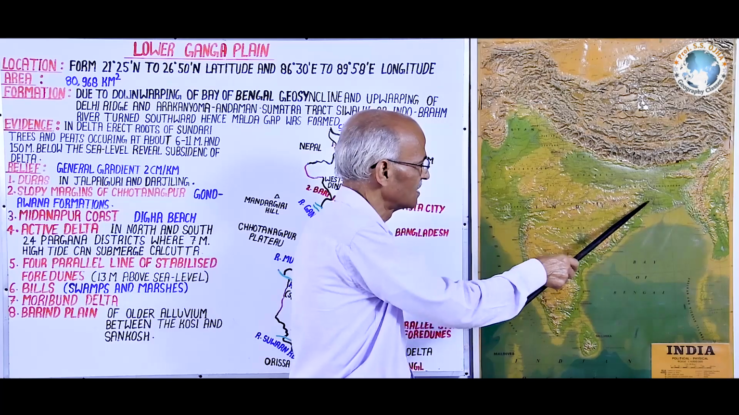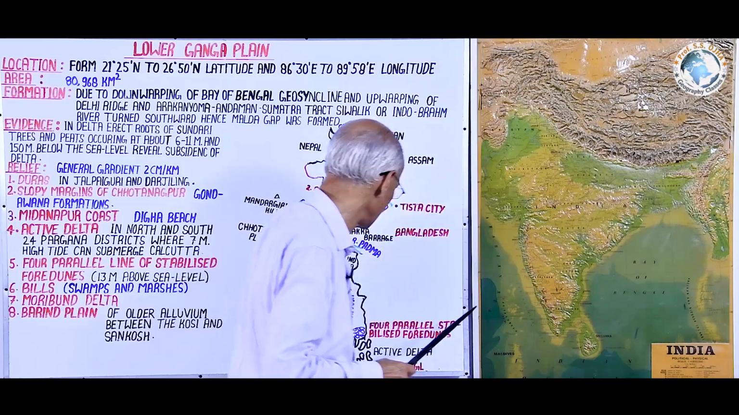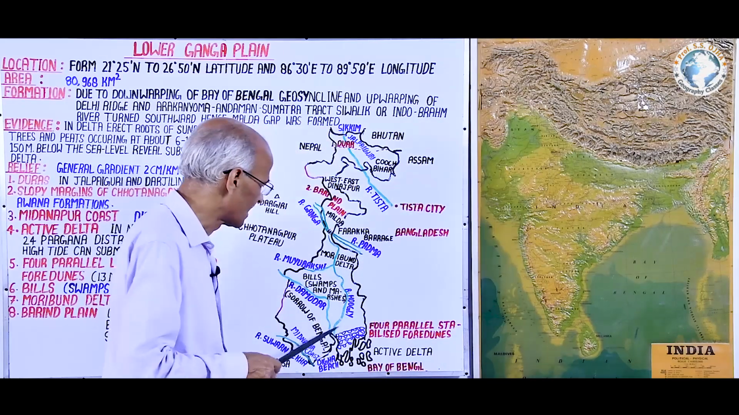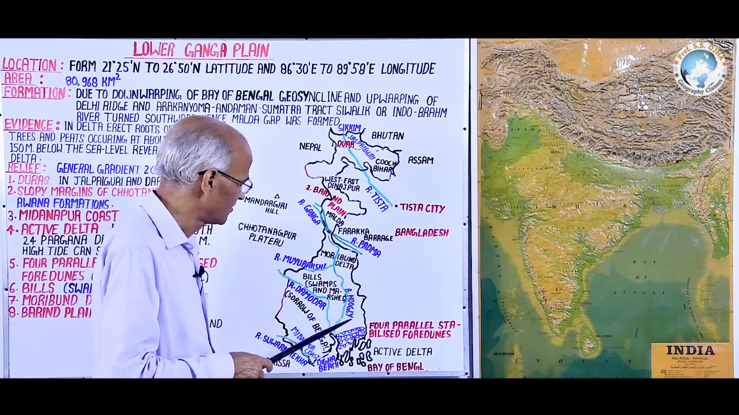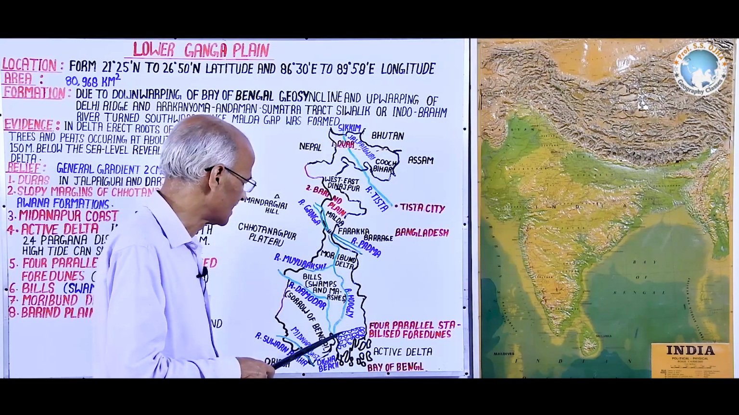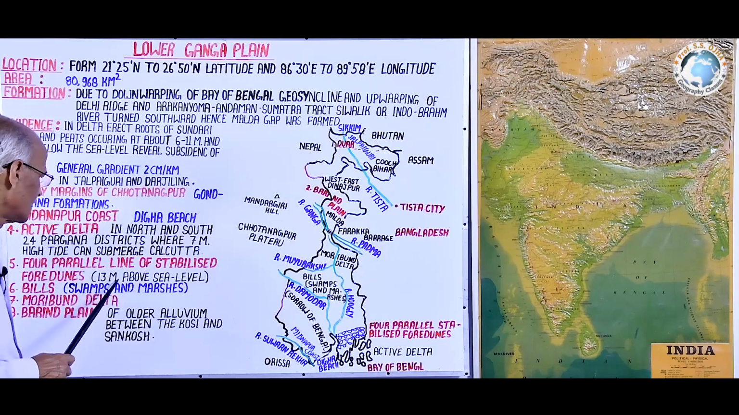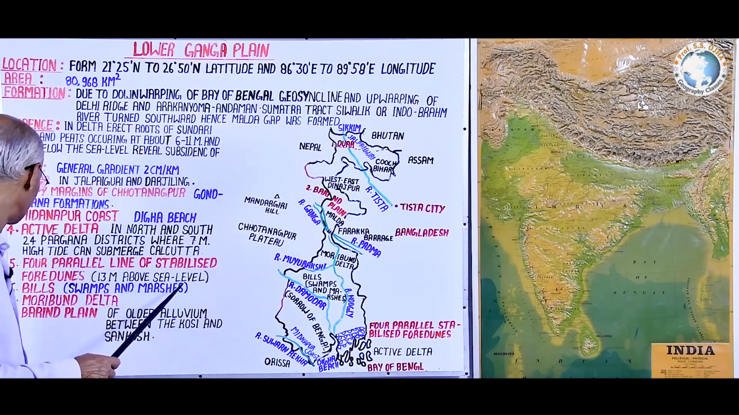Here it is the largest delta of the world. Hence, here there are four parallel sand dunes, and the wonderful thing is that these are also stabilized sand dunes, and these are about 13 meters above the sea level.